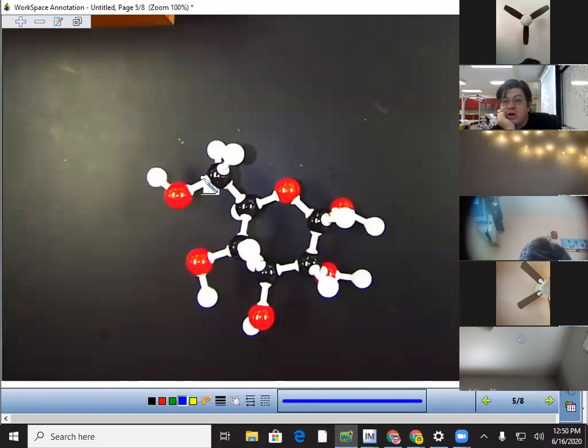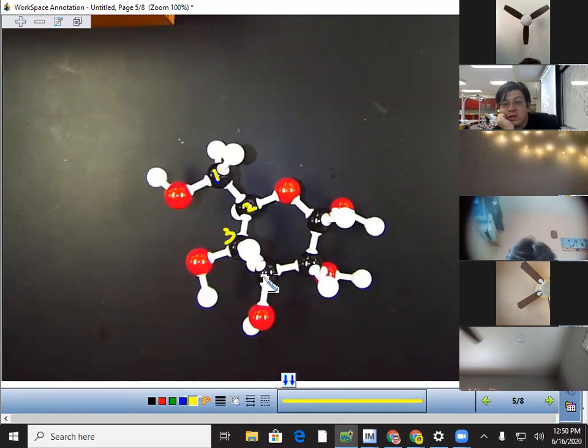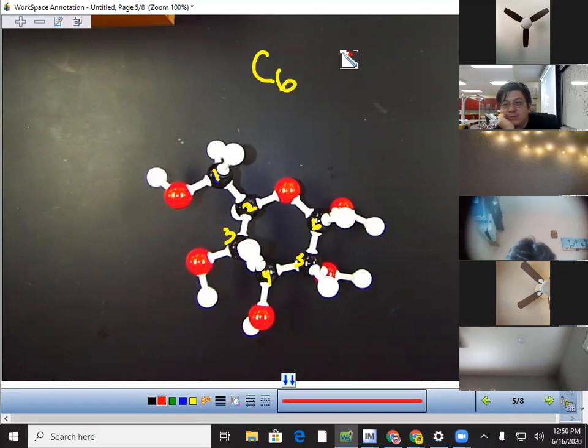So we have carbon. Let's count the carbons. 1, 2, 3, 4, 5, 6. So it has 6 carbons. Let's talk about the oxygens now. How many oxygens does it have? 6. 1, 2, 3, 4, 5, 6. Very good. So is there a 1-to-1? Yes. There's the same amount of carbon to oxygen.